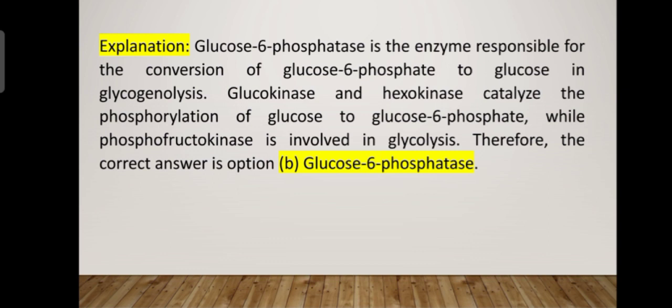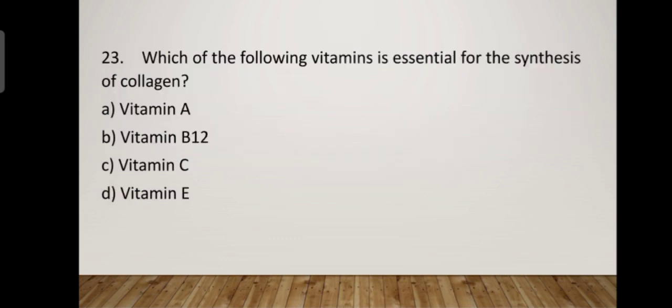The answer is glucose 6 phosphatase because this enzyme is responsible for converting glucose 6 phosphate to glucose in glycogenolysis. Then the other options, glucokinase and hexokinase, all catalyze phosphorylation of glucose to glucose 6 phosphate, while phosphofructokinase is involved in glycolysis. Therefore, the answer is glucose 6 phosphatase, responsible for converting to glucose in glycogenolysis. Next question, which of the following vitamins is essential for synthesis of collagen? For synthesis of collagen, which vitamin is essential? Vitamin A, vitamin B12, vitamin C, vitamin E.